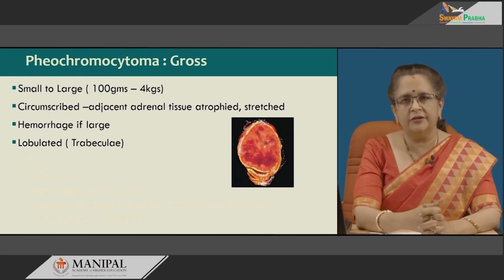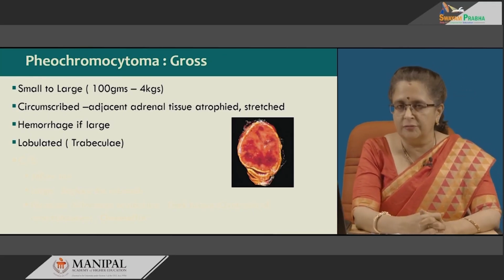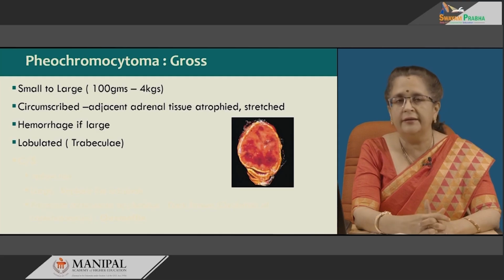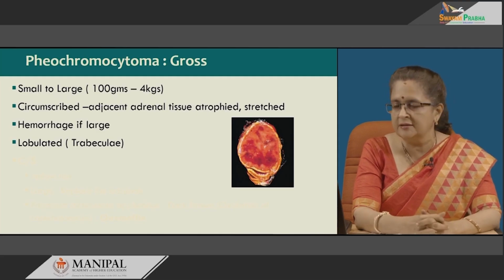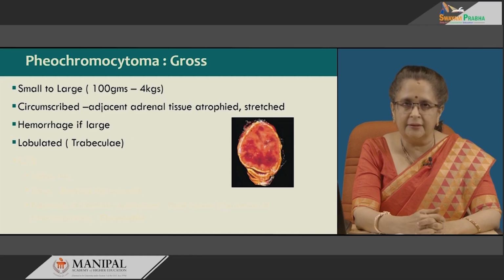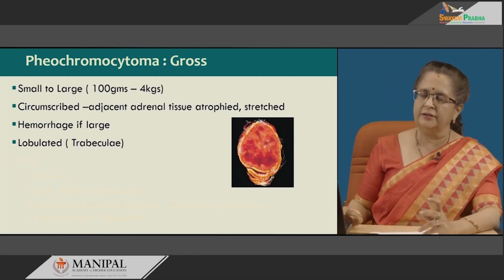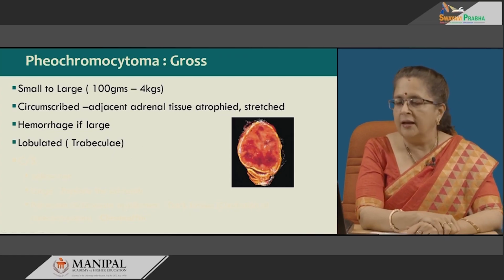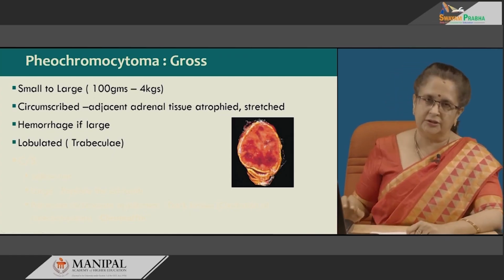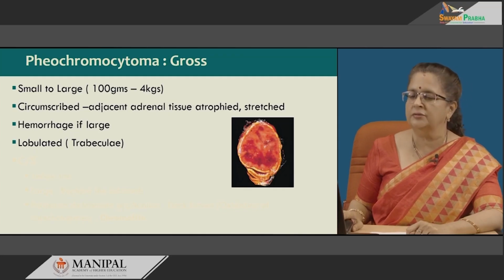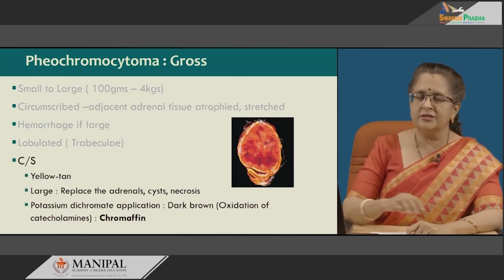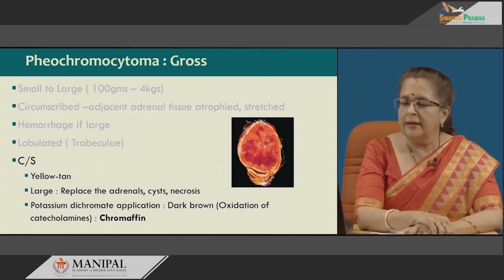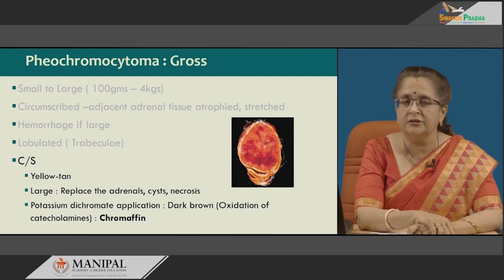So, grossly these pheochromocytomas can be small tumors or they can be very large, weighing from 100 grams to 4 kilograms. Mostly they are circumscribed and adjacent adrenal tissue is atrophied or stretched over the tumor. There may be hemorrhage especially in large tumors, and these tumors usually show lobulation because of trabeculae which run through the tumor. Cut section is usually yellow tan. In large tumors, these may replace the adrenals completely and may be associated with cysts as well as necrosis.